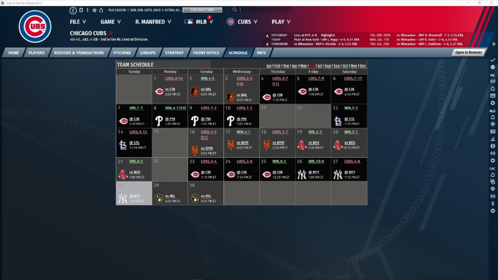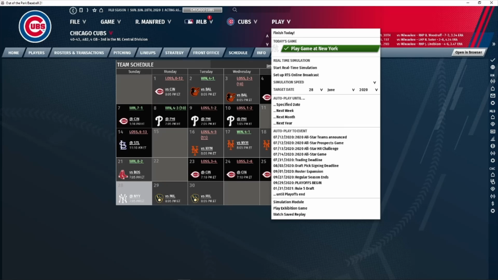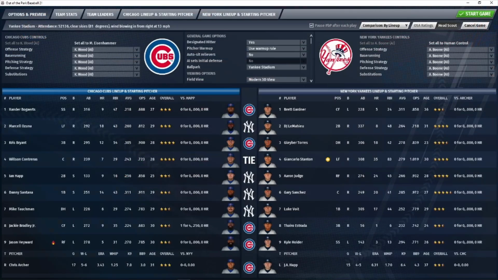Today we are going to see the final game of a 3-game set between the Cubs and Yankees, and we're also going to see the final game of this 6-game road trip where the Cubs try to pull back up to even for the duration of the trip. Cubs come in today with this game in New York, and Chris Archer is going to be on the mound. He is making start number 18, comes in at 5-6 with a 3.43 ERA, 1.25 WHIP.